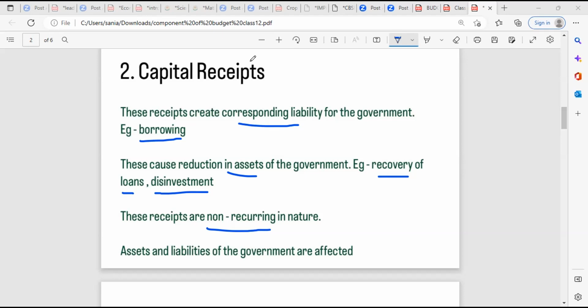These are non-recurring in nature. Assets and liability of the government are affected.